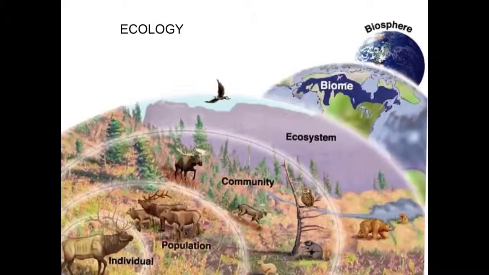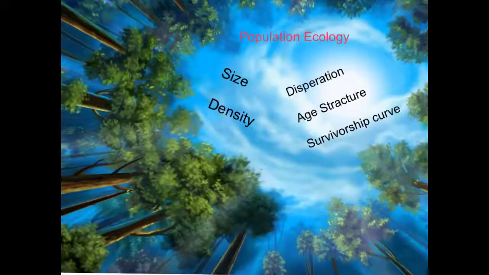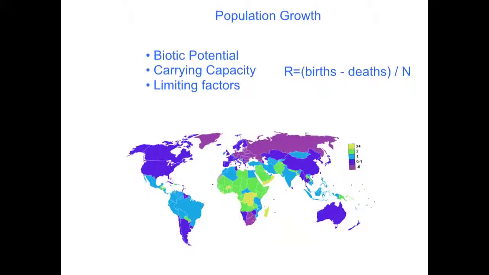Ecology is the study of the environment, which divides into biosphere, biome, ecosystem, community, population, and individual. Population ecology describes, by these terms, the size of a population. The density of a population is the total number of individuals per area or volume occupied. Dispersion describes how individuals in a population are distributed, along with age structure and survivorship curves. These are terms for population growth.